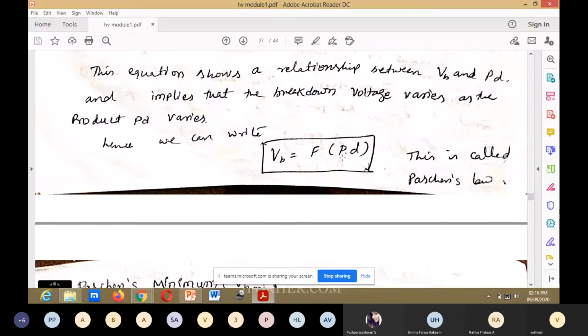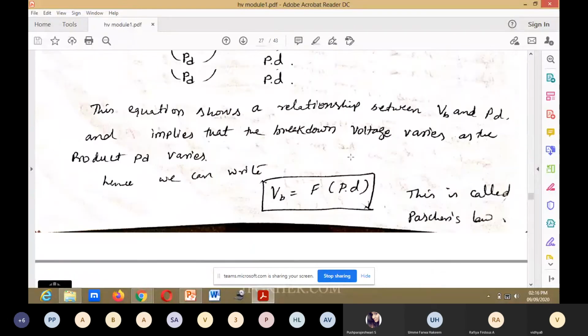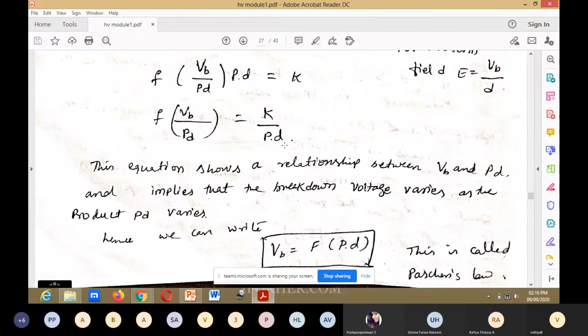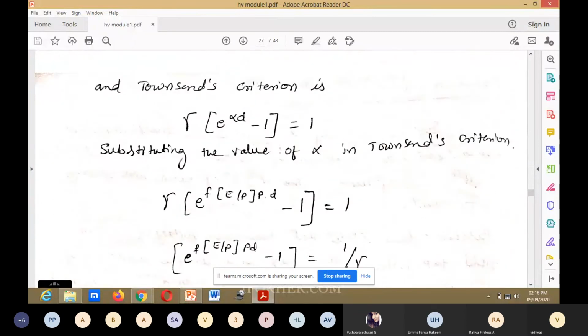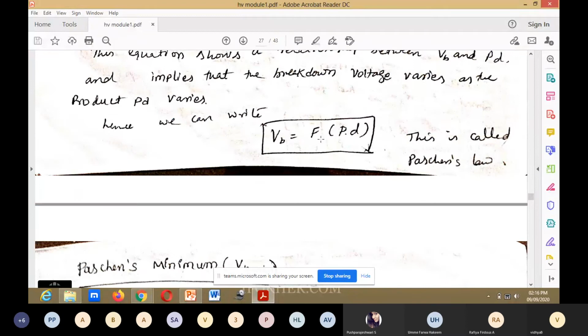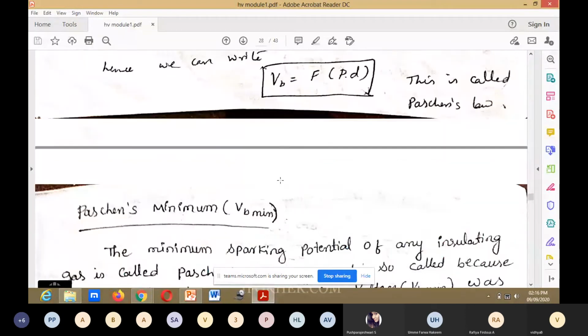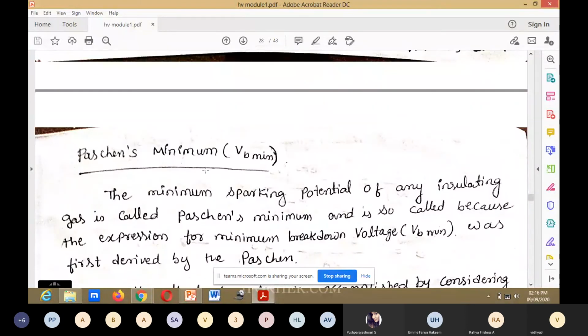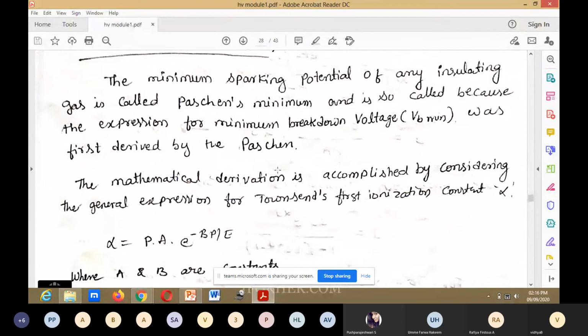We will prove that as the breakdown voltage VB varies, the product PD also varies. That is what we will prove by equation, by considering Townsend's first equation. Next, we will consider Paschen's minimum.